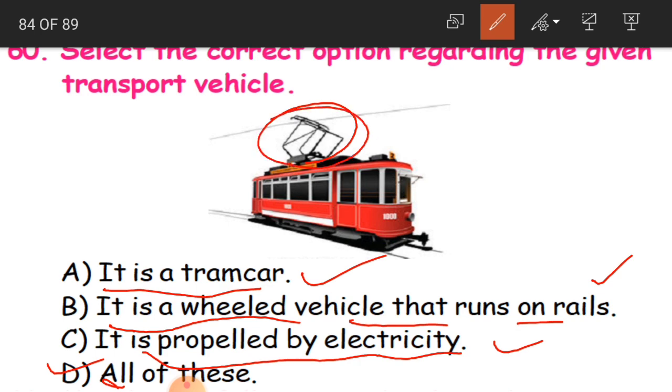So the train is going to get charged from this electricity and it is going to run on the tracks. Even in very big geological parks, even in exhibitions you can see such type of tram cars. But in exhibition, it is not going to run through electricity, but the model of this vehicle will be the same. Children, this is a tram car. Like our city bus, they have this city train.